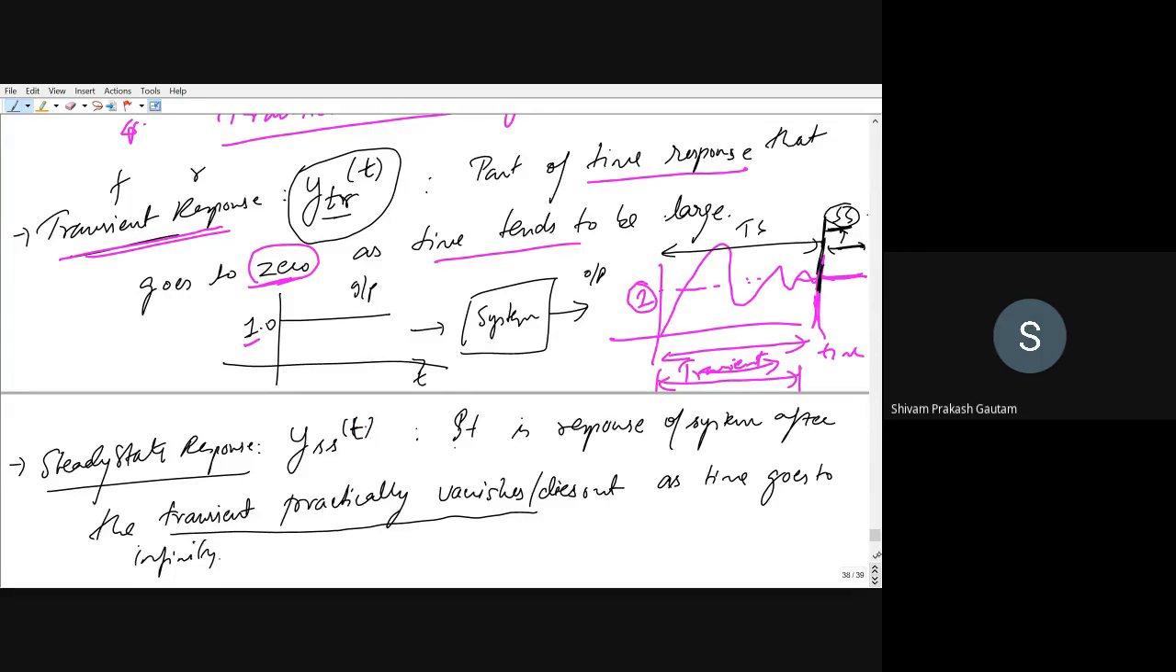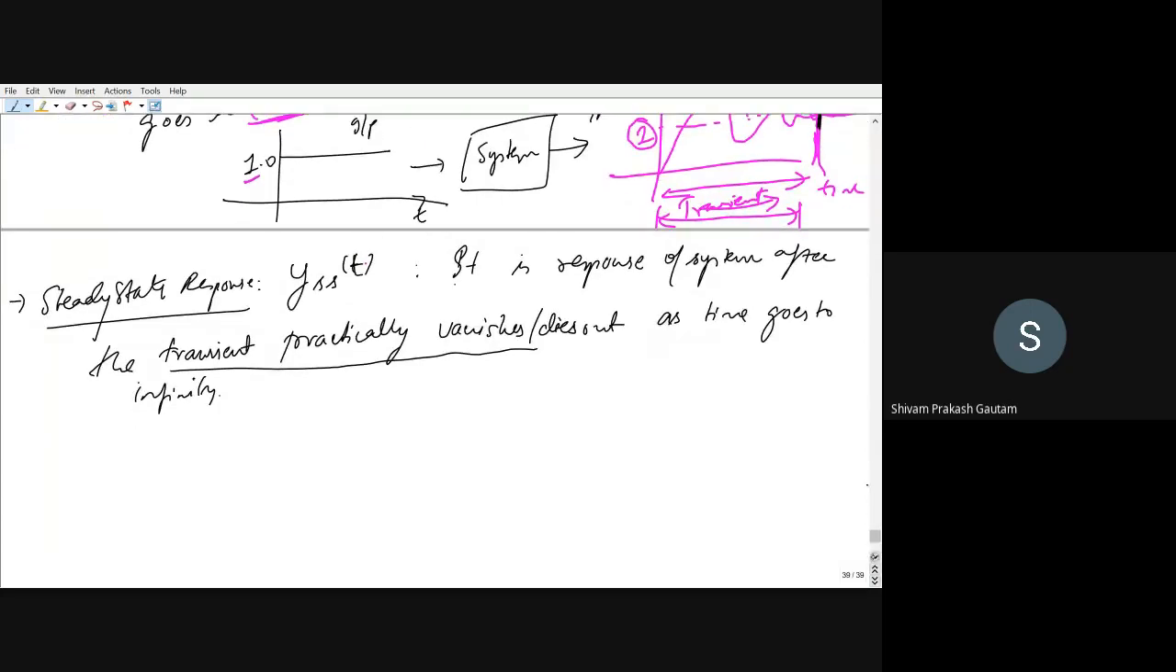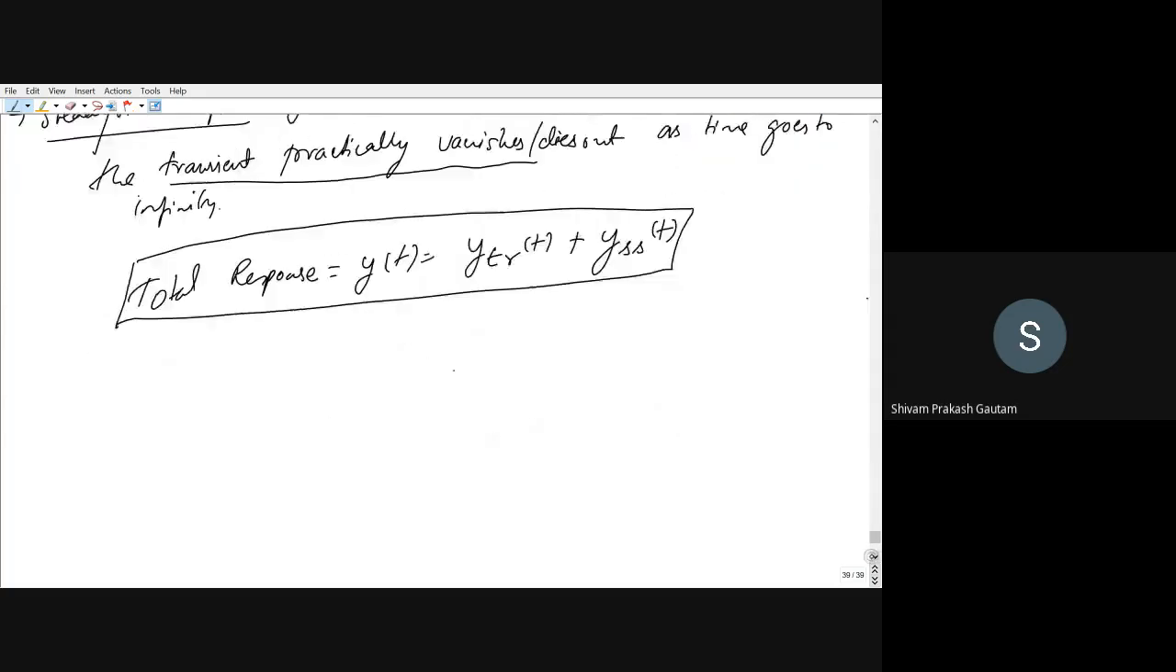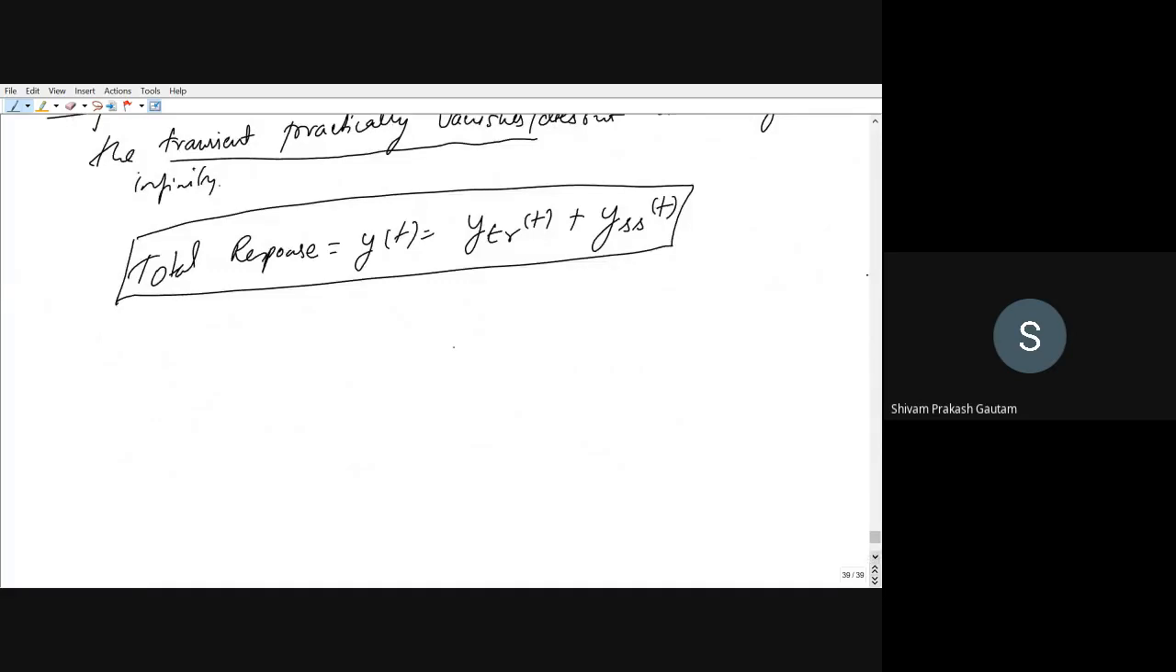So finally, the total response. We have studied transient and we have studied steady state also. The total response, which I can write as y(t), is equal to the transient response plus the steady state response. The total response of a system can be written as the transient response plus the steady state response. Is it okay?